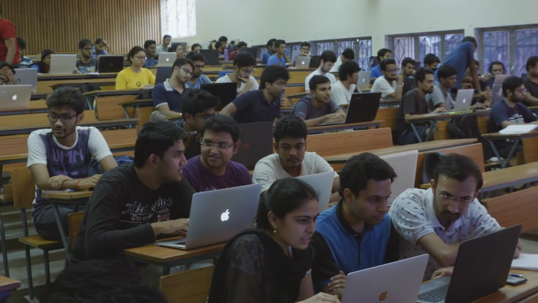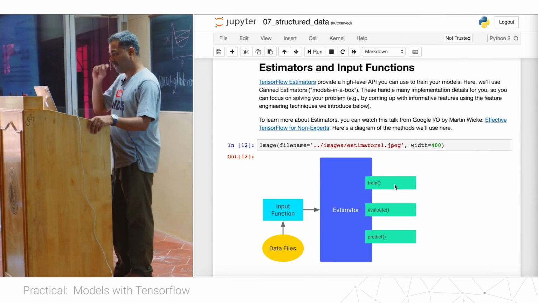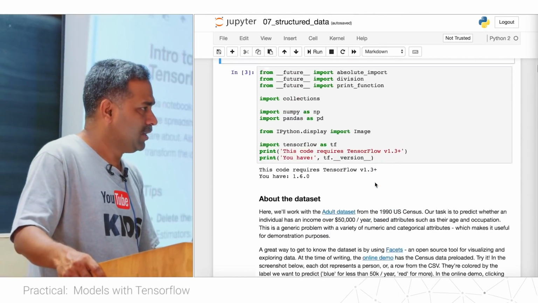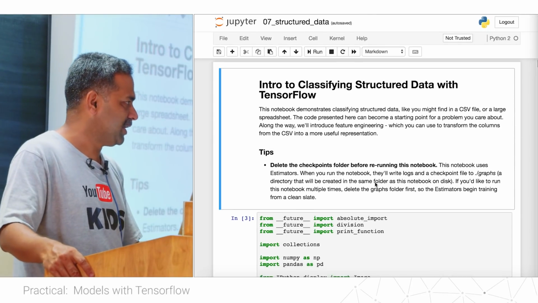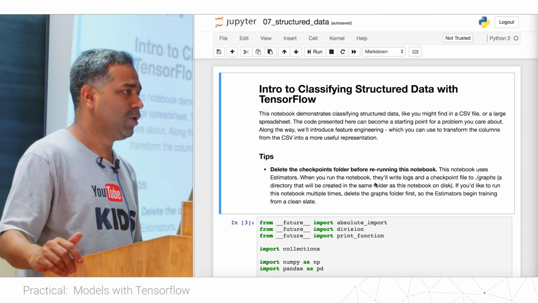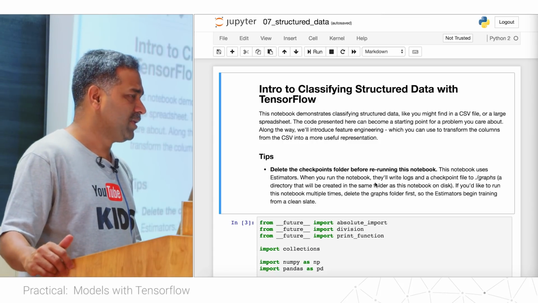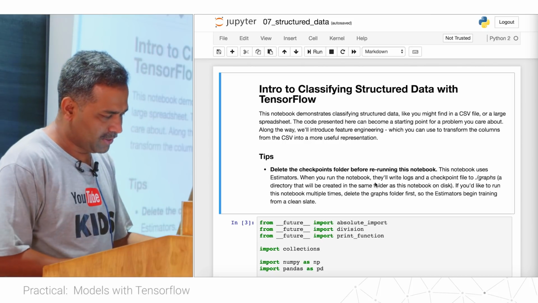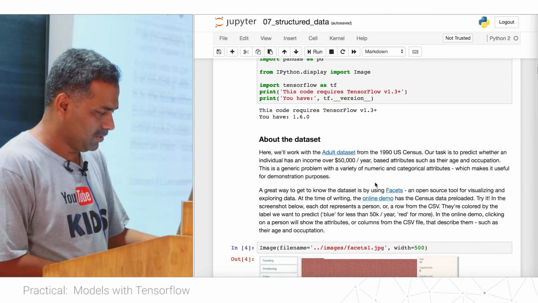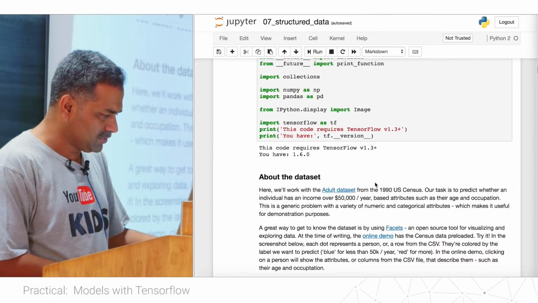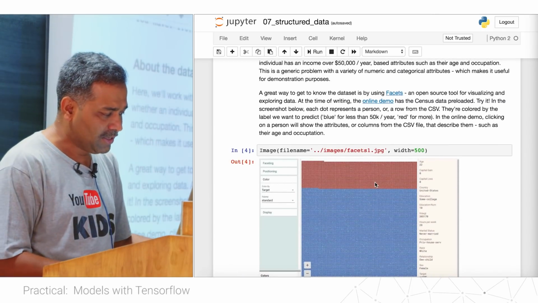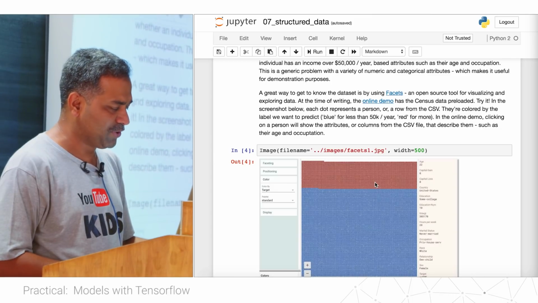Let's look at the standard process of machine learning. The first exercise we did was with images. Now let's look at structured data. Structured data you will encounter in different places, for example data stored in a database or in some files, and we are often required to build machine learning models on it. So we will take one such data set, a housing data set. I will show you a couple of tools. One is Facets. At least talk about it. Facets is a tool that you can use to visualize and explore your data.